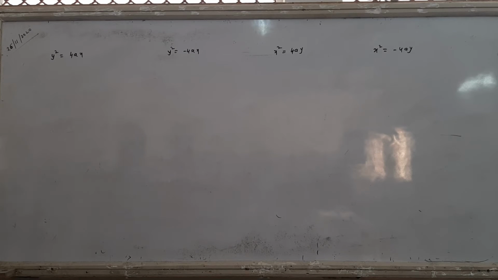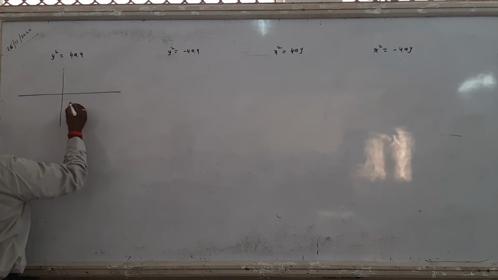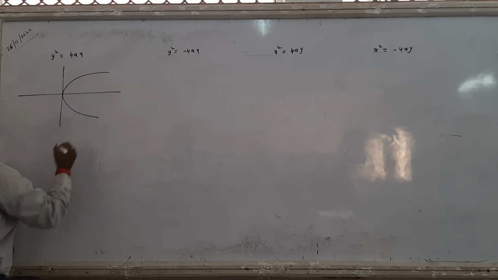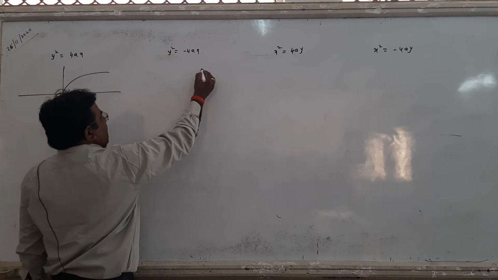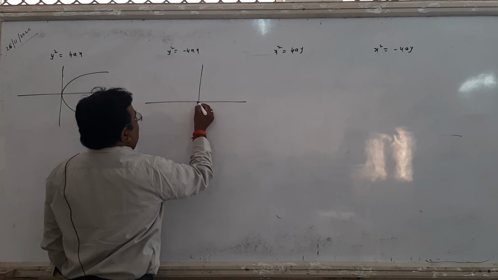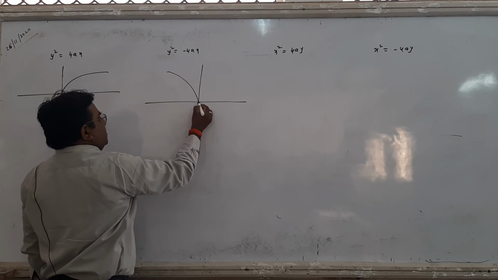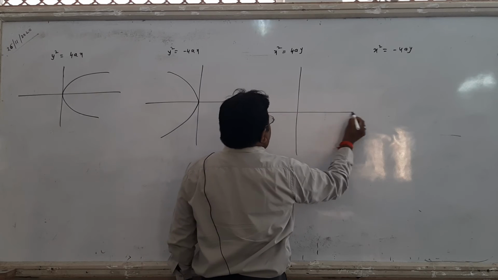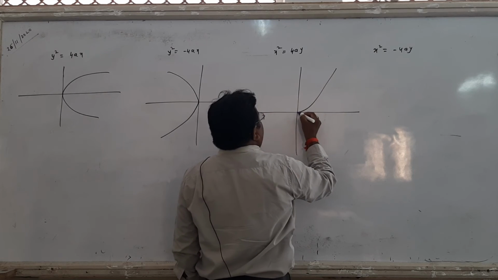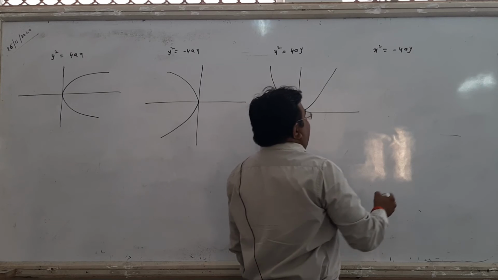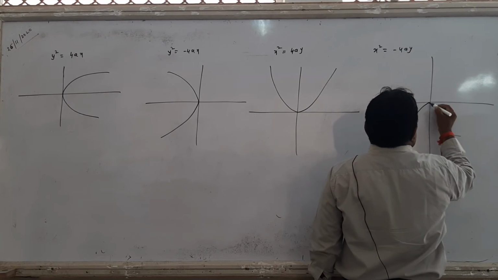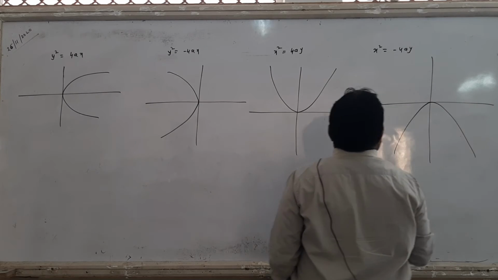y square equals 4ax, this is right hand parabola, right? Now draw on right hand side. y square equals minus 4ax, this is left hand parabola, that means this side, this is left hand parabola. x square equals 4ay, this is upward parabola, then all are standard form, and x square equals minus 4ay, this is downward parabola. So there are four forms of the parabola, right?